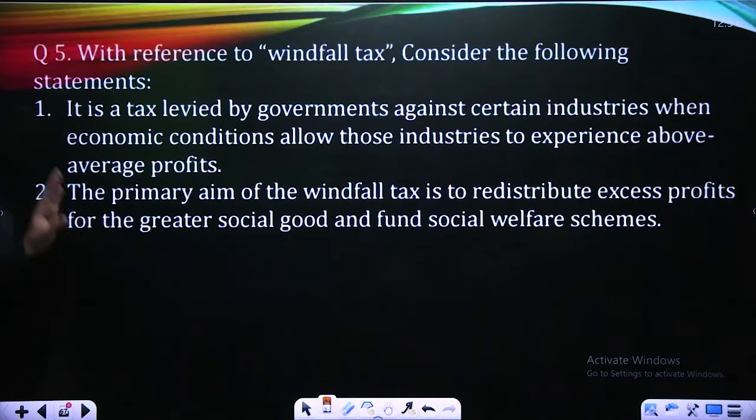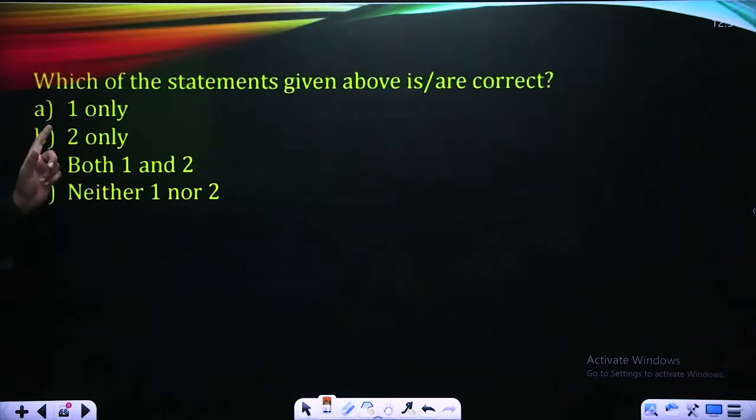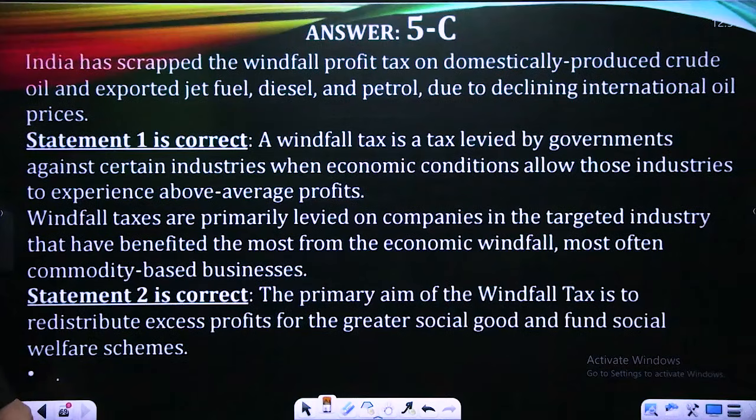Question 5. Yesterday we had done the windfall tax. Then options. Answer is C.